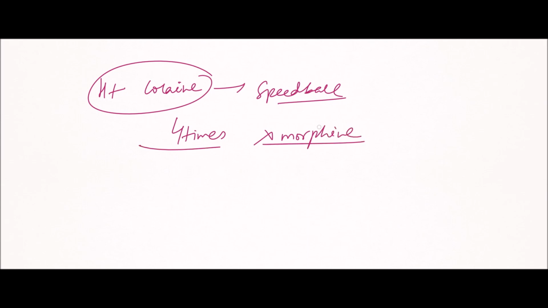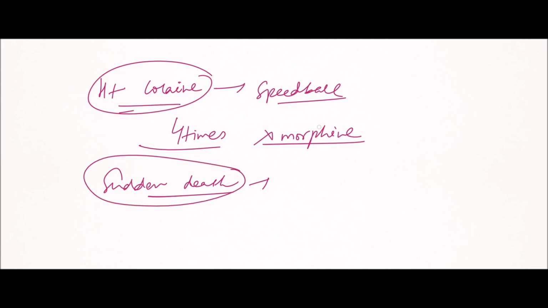It can cause sudden death, even in persons who have been using the drug for some time, and the person may die while the needle is still in the vein. So, it can cause sudden death because of this combination of heroin and cocaine, known as speedball.